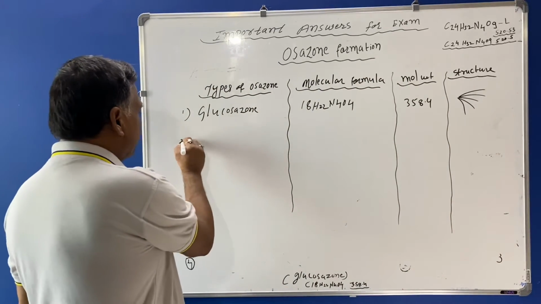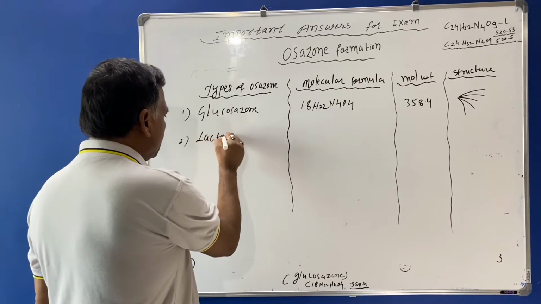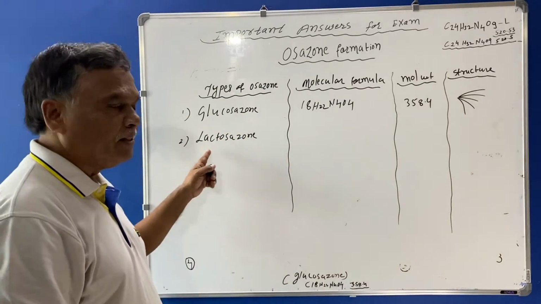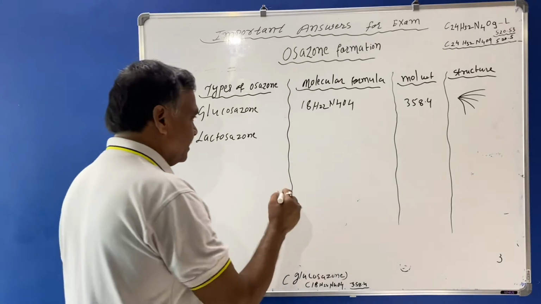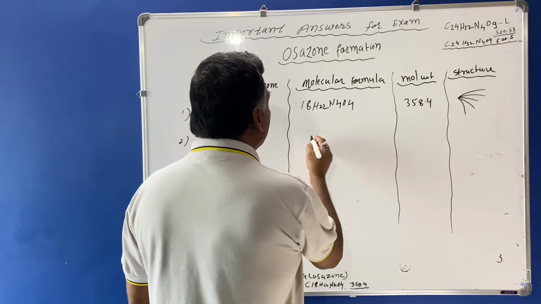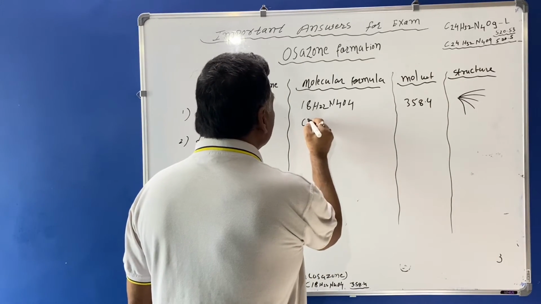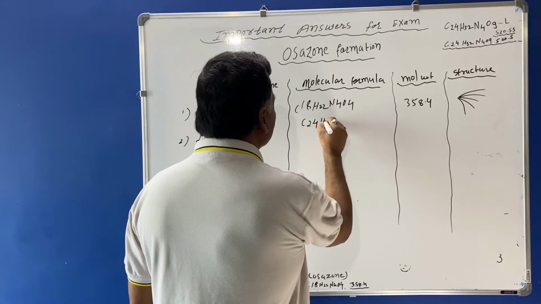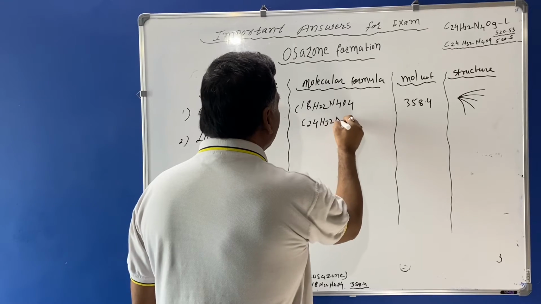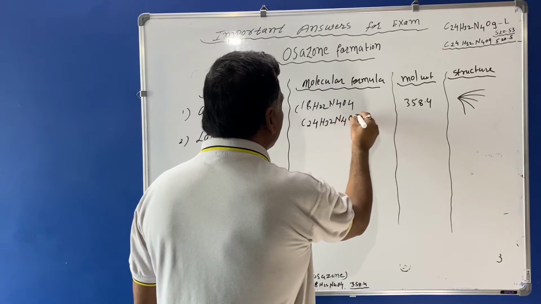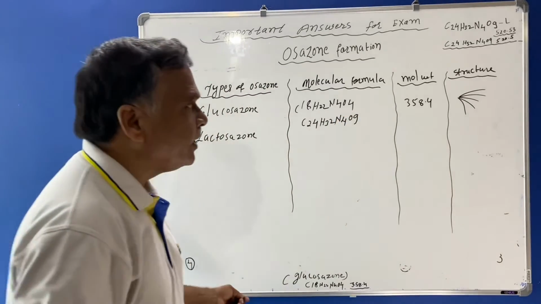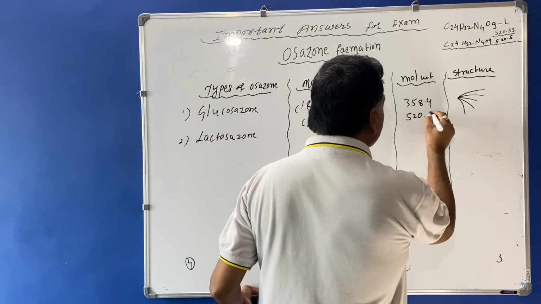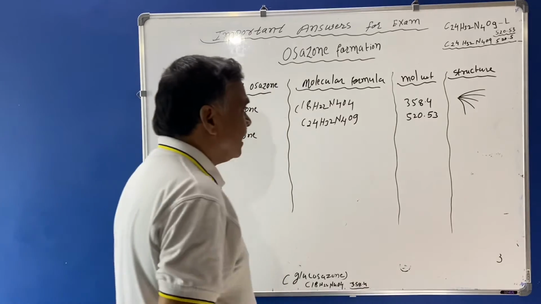Second, lactosazone. When lactose is treated with phenylhydrazine, its molecular formula is C24H32N4O9 and its molecular weight is 520.53.